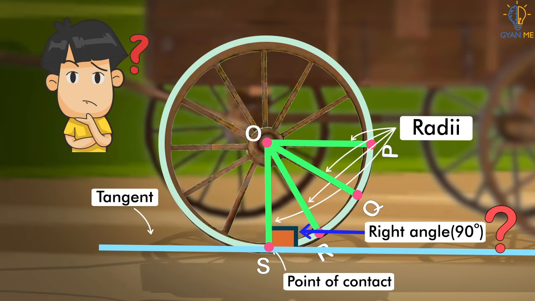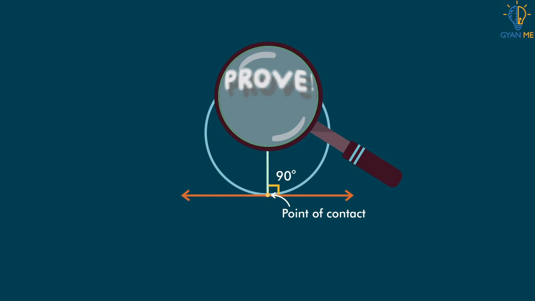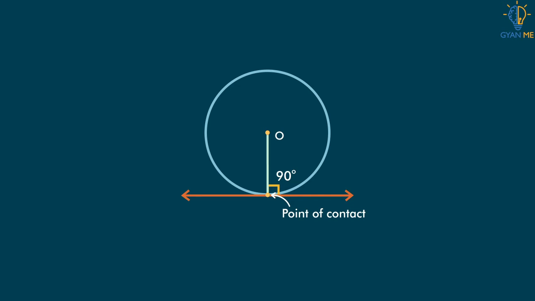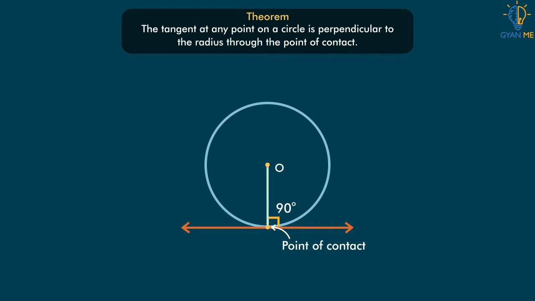We also saw the property of a tangent, that it is always perpendicular to the radius at the point of contact. In simple words, when a radius is drawn at the point of contact of a tangent in a circle, they both have 90 degrees. Now we shall prove this property. How? Let's see. We have a theorem to prove this property, which says the tangent at any point on a circle is perpendicular to the radius through the point of contact.